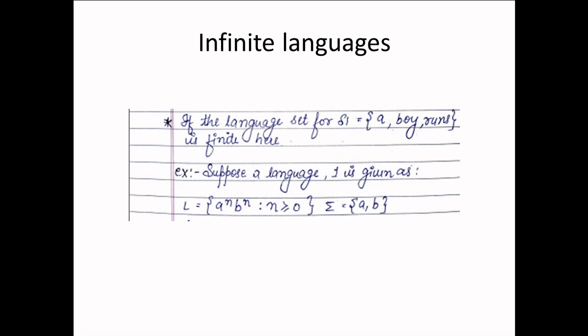And the possible combinations which can be created here: put n equals 0, so it will remain epsilon. If we put n equals 1, then ab will be there. If n equals 2, then double a double b will be there. Put n equals 3, then we will have triple a, triple b, and so on. Since it is making an unbounded set of strings, it is an infinite language.